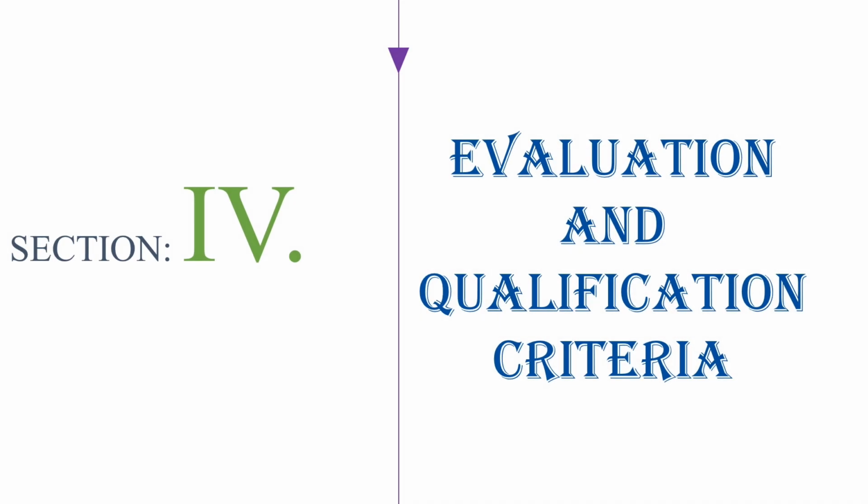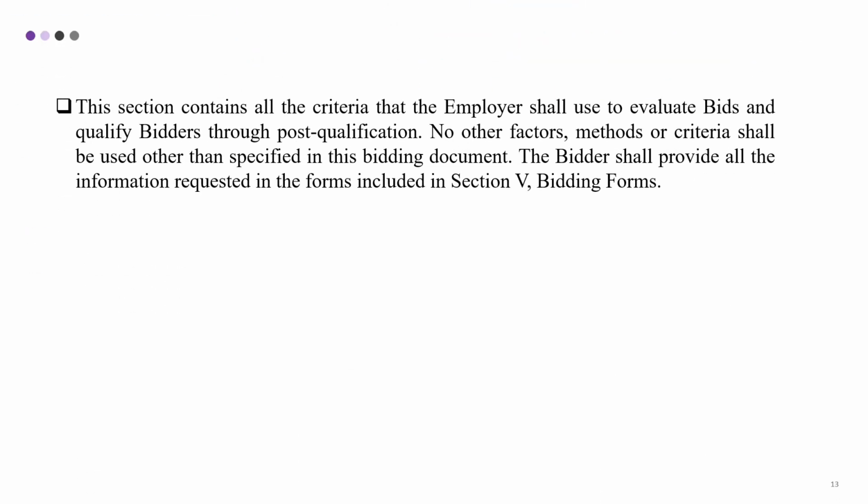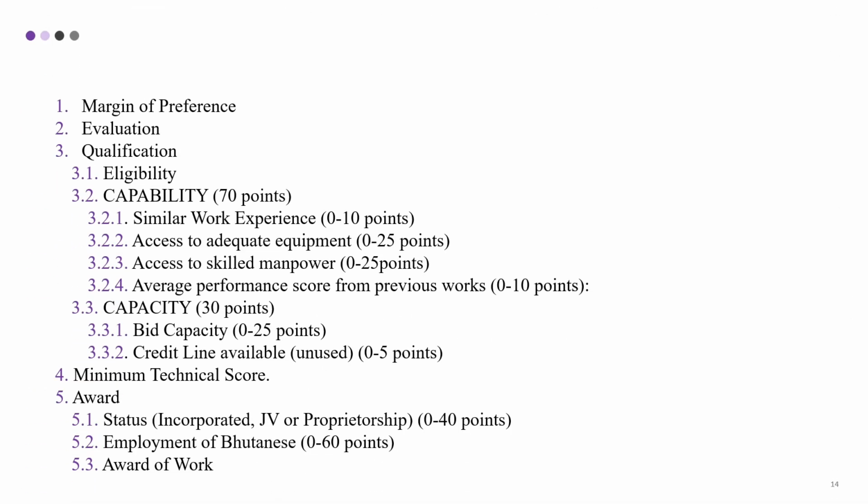Section 4, Evaluation and Qualification Criteria. This section contains all the criteria that the employer shall use to evaluate bids and qualify bidders through post-qualification. No other factors, methods, or criteria shall be used other than those specified in this bidding document. The bidder shall provide all the information requested in the forms included in Section 5, Bidding Forms. These are the evaluation and qualification criteria.